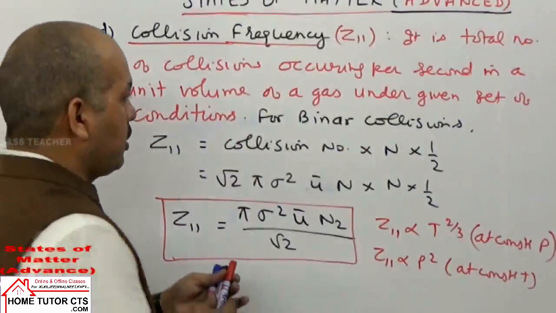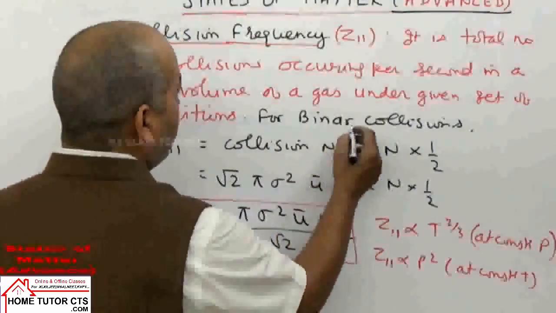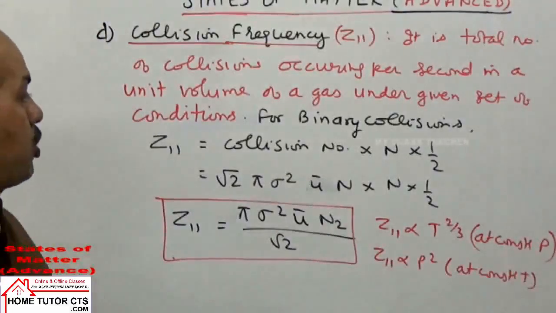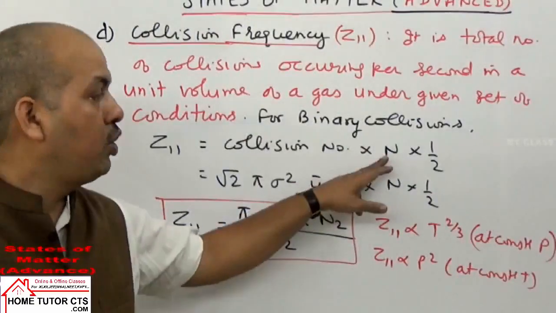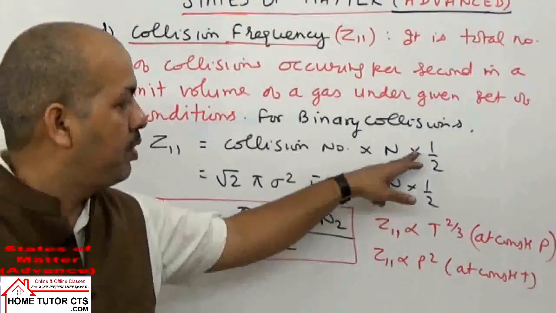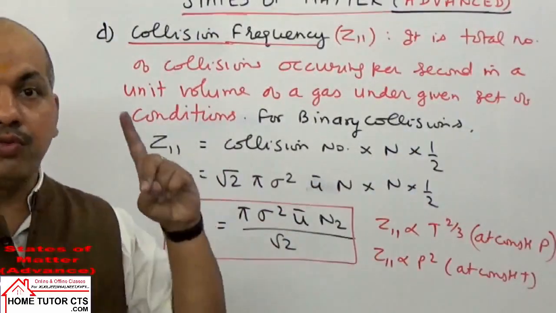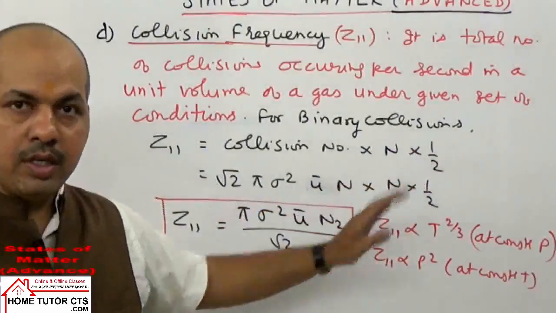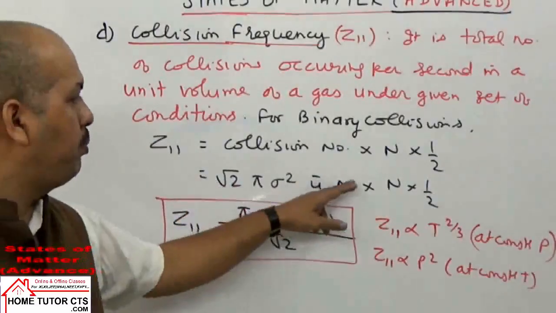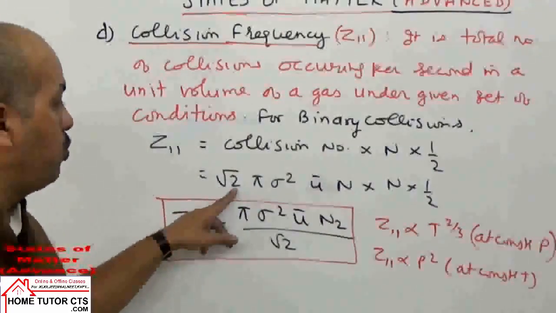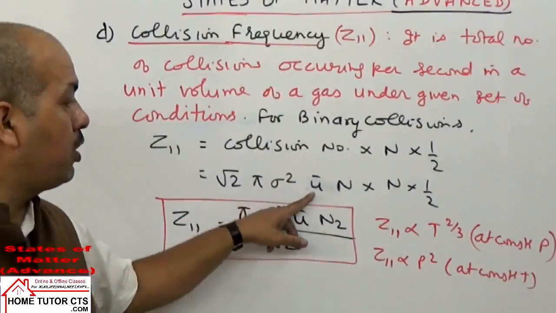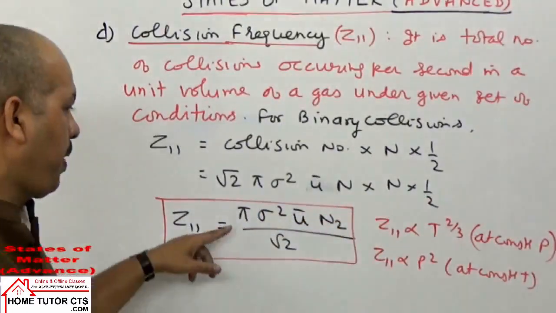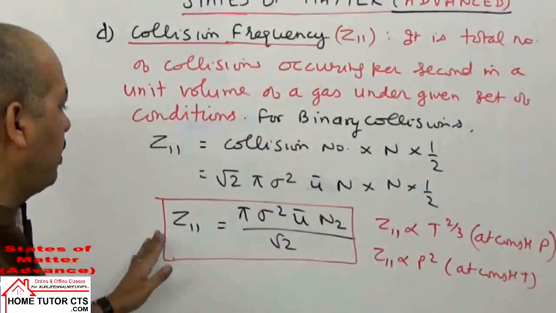For binary collisions, the most common collision taken is among molecule binary collisions. Collision frequency can be given as product of collision number into number of molecules per unit volume by 2, because for one bimolecular collision we need 2 molecules, so by 2 for that part only. And when we put the value of collision number, which was root 2 pi sigma square u bar into n by 2, on solving this expression is coming.